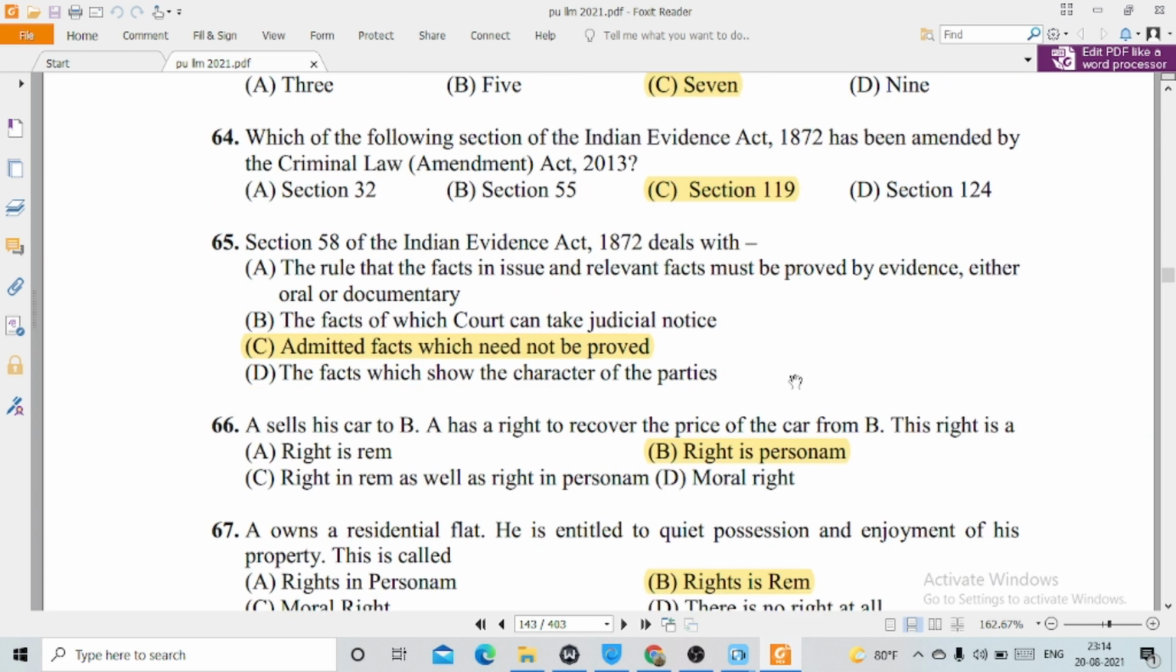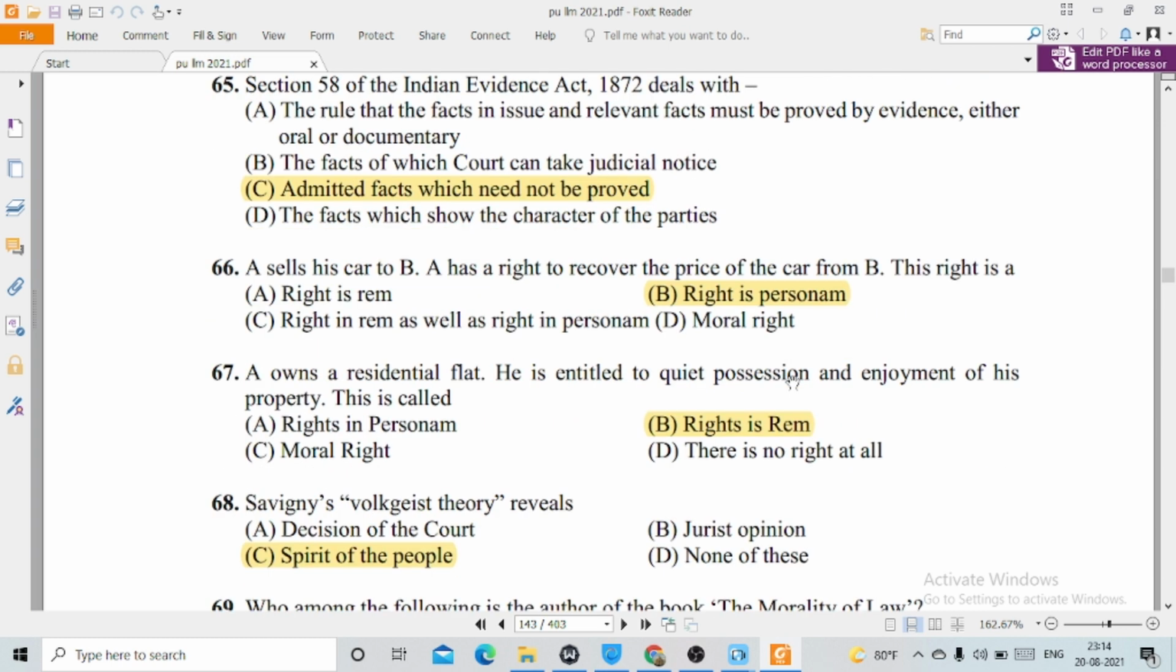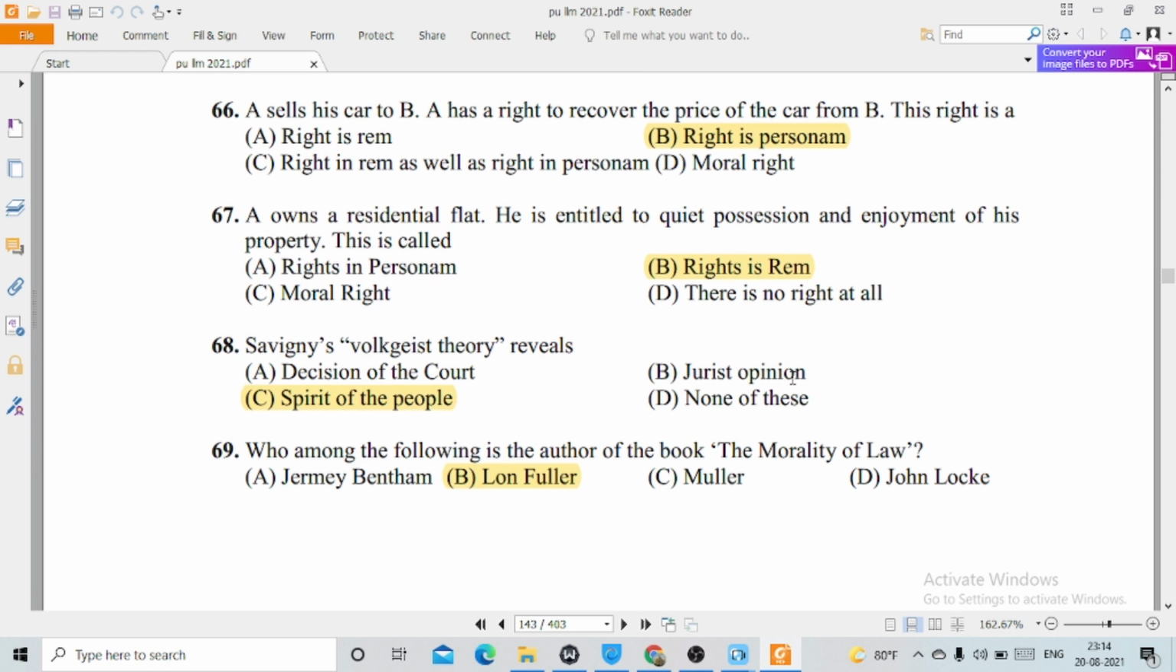66, A sells his car to B. A has a right to recover the price of the car from B. This right is option number B, right in personam. 67, A owns a residential flat. He is entitled to quiet possession and enjoyment of his property. This is called option number B, rights in rem.